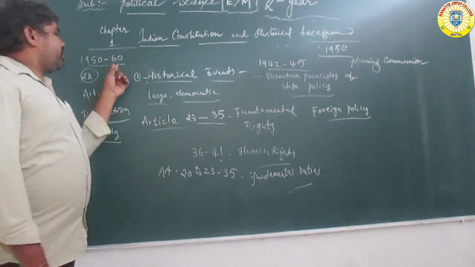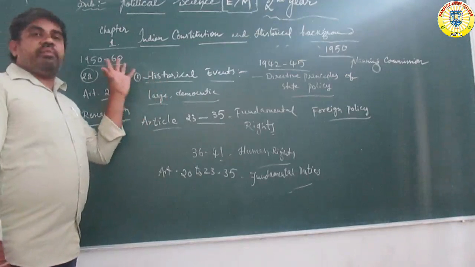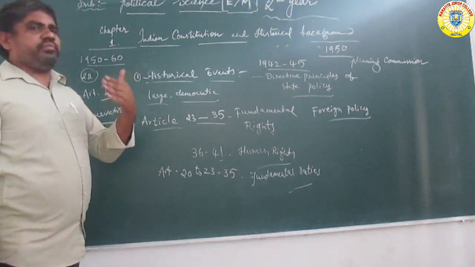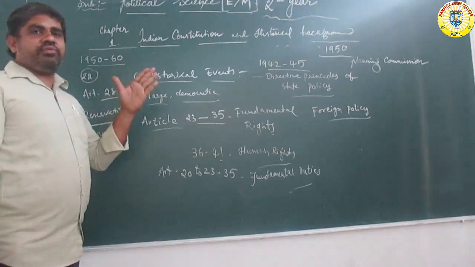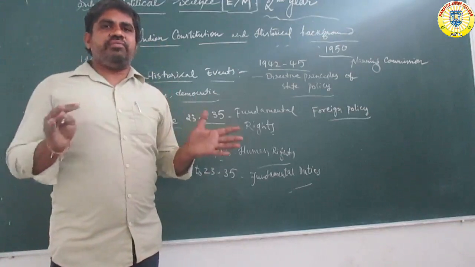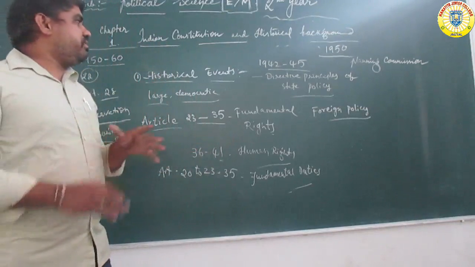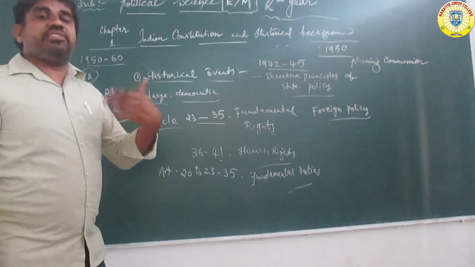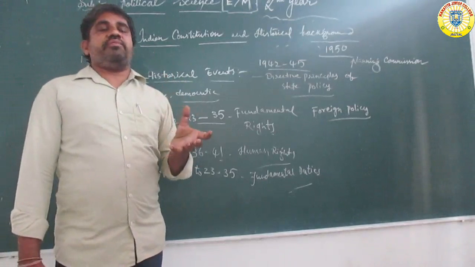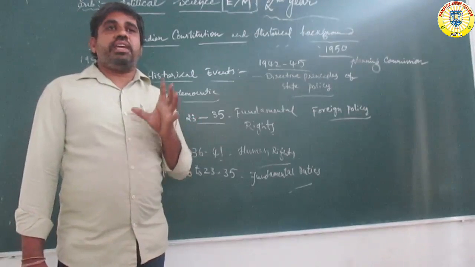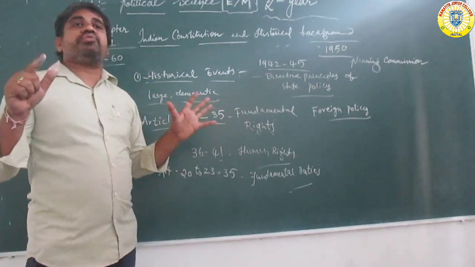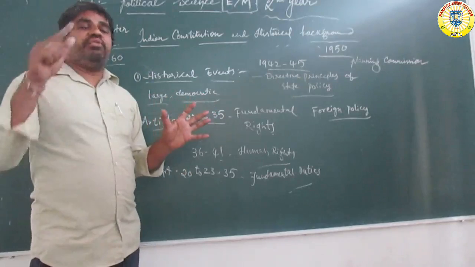Next, from 1960 to 1970, 15 amendments were changed. So decade to decade, 1950 to 1960, 70, 80, 2000, 2010, up to 2020, some amendments have changed the Constitution. These amendments mainly change government principles, and every citizen must compulsorily follow the rules and regulations. The main permanent body of the Constitution is fundamental rights, fundamental duties, and